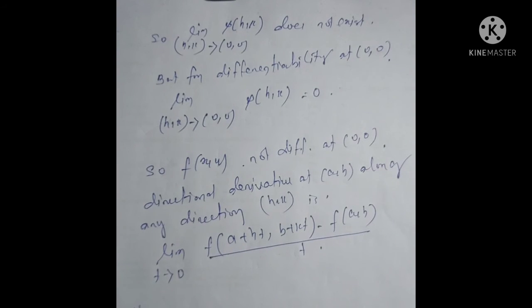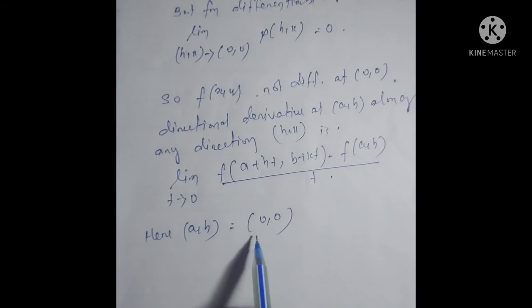Now here the point (a,b) is equal to (0,0), so the directional derivative at (0,0) along any direction (h,k) is